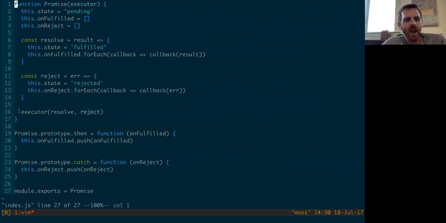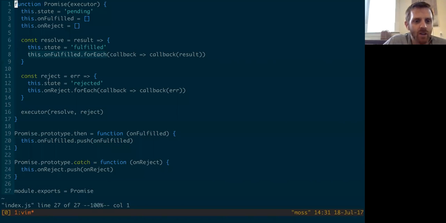So what's going to happen there is immediately the executor is going to run, resolve is going to get called with 42, which brings us up here. The state of the promise is going to get set to fulfilled, and then we're going to loop through all of the unfulfilled callbacks and call all of them. But at this point, there aren't any unfulfilled callbacks. The constructor is still running at this point, right?